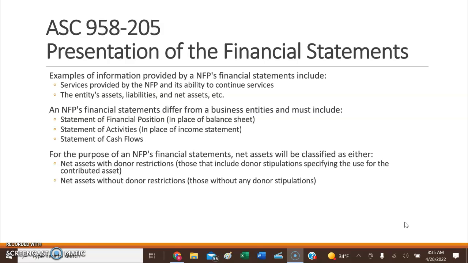So for purposes of their financial statements, their net assets will always be classified as either net assets with donor restrictions or net assets without donor restrictions. And donor restrictions are stipulations that were put in place by the donor, stating how the not-for-profit must use those contributions.